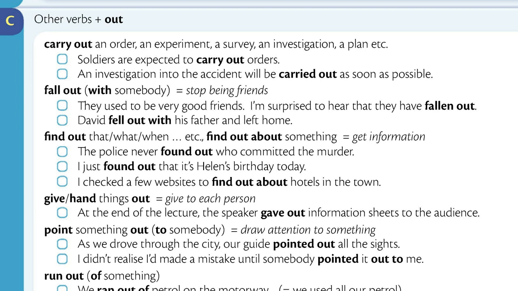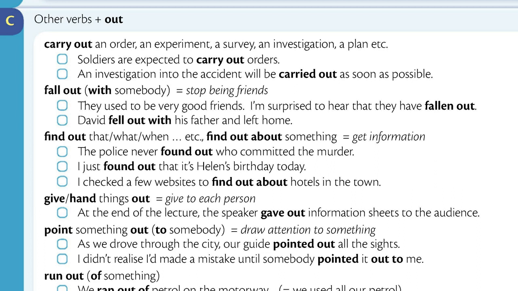Find out that, what, when, etc. Find out about something means get information. The police never found out who committed the murder. I just found out that it's Helen's birthday today. I checked a few websites to find out about hotels in the town.